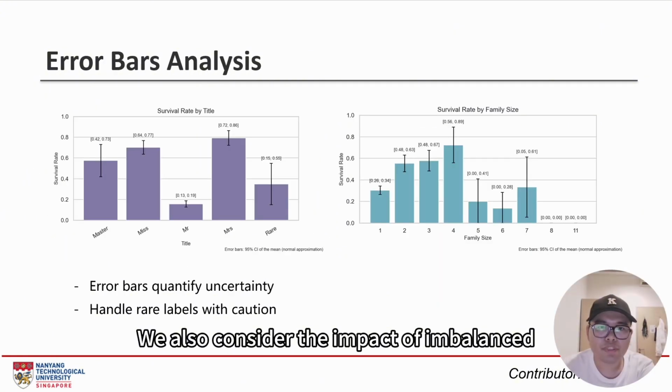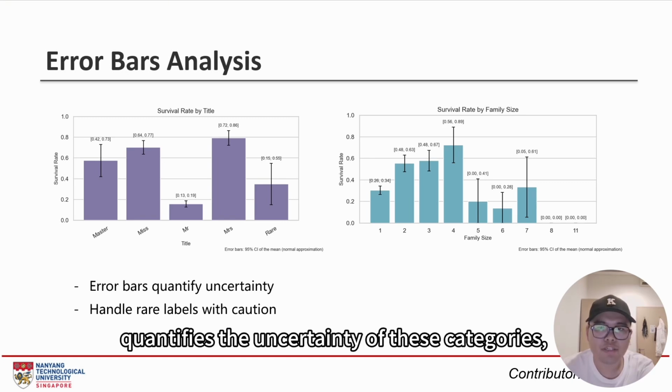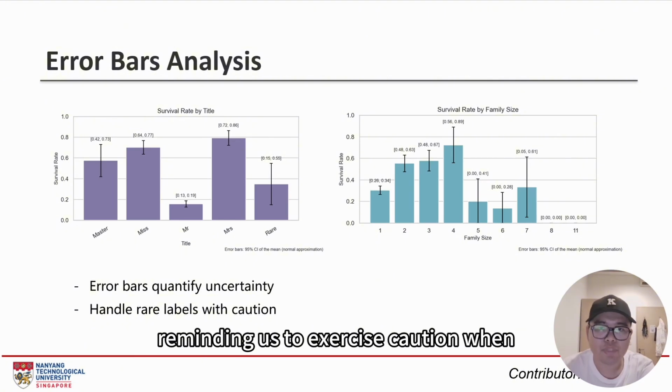We also consider the impact of imbalanced feature counts. The size of the error bars shown in the feature quantifies the uncertainty of these categories, reminding us to exercise caution when handling rare labels.